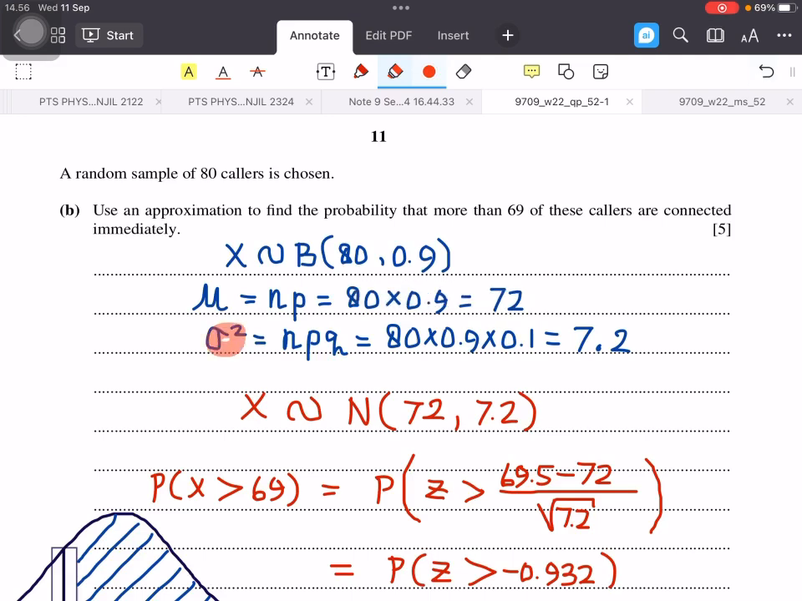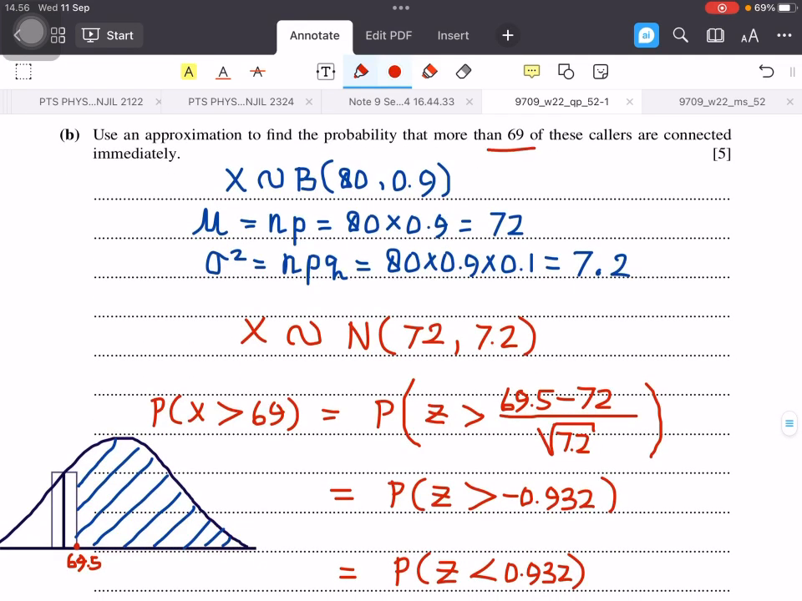And then another parameter in the normal distribution is the variance. The variance can be found using the formula n times p times q. It's equal to 80 times 0.9 times 0.1, which is 7.2. So now we can use the normal distribution to approximate the binomial distribution. The mu is 72 and the variance is 7.2. And then the question asks to find probability X greater than 69.